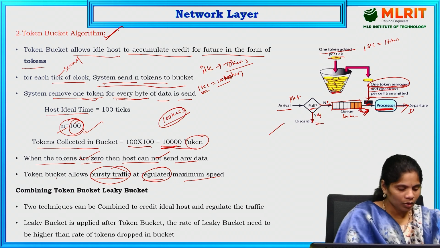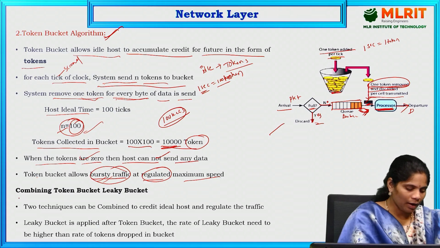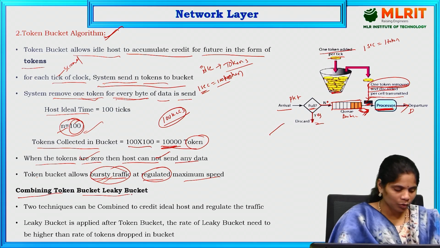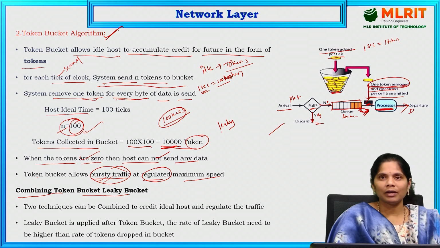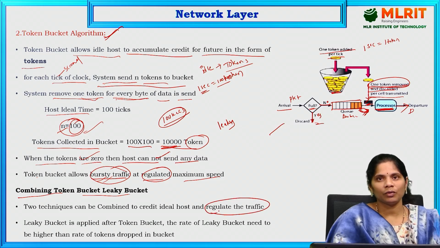And the token bucket algorithm is mainly about variable traffic. Suppose we combine the token bucket and leaky bucket algorithms, what will happen? The two techniques are there. Coming to the leaky bucket algorithm, what does it say exactly? The leaky bucket algorithm is about regulating the traffic.